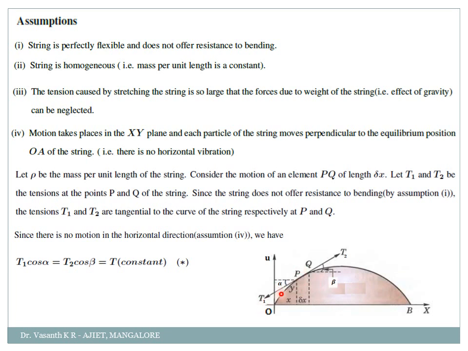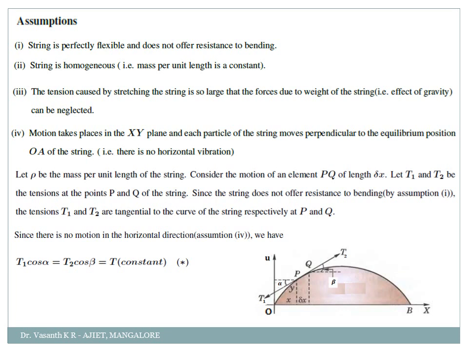So T1 cos alpha is equal to T2 cos beta is equal to some constant T. Why are we considering it constant? Because this cos angle is always acting along the horizontal direction in general. Okay, and here we have the fourth assumption that there is no horizontal vibration, meaning the horizontal component will remain constant. Correct?